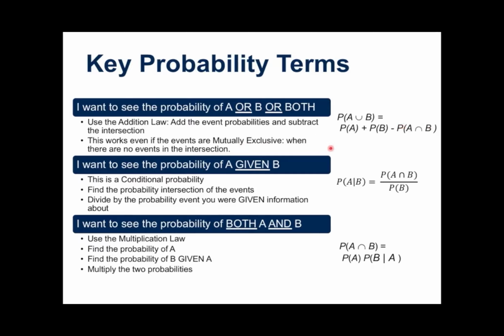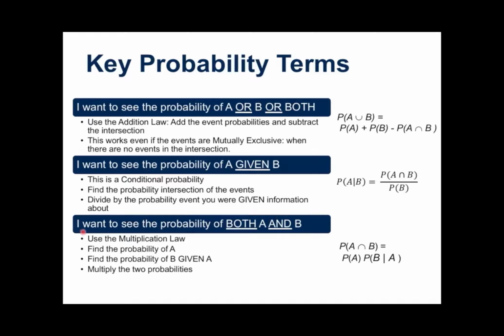Now, another situation is I want to see the probability of A given B. I'd like to know the probability of my top customers given that they are male, for example, as we saw in the example. This is conditional probability. Find the intersection of the events and divide by the probability you were given the information about. So remember, the probability of top customer given male is the intersection of top customer and male, which our table makes really easy to see, divided by the total probability of just being male in the sample. This is one way to use conditional probability to figure that out.